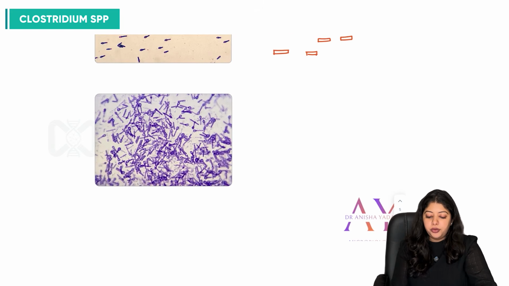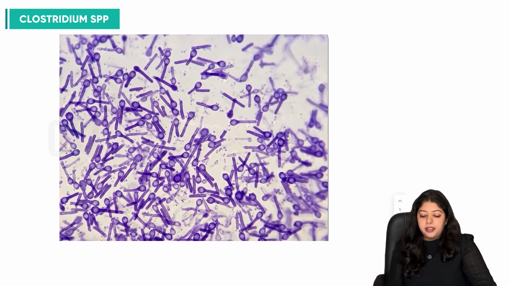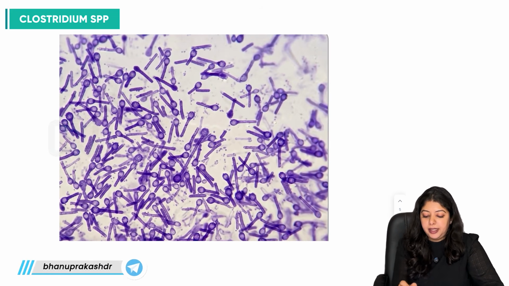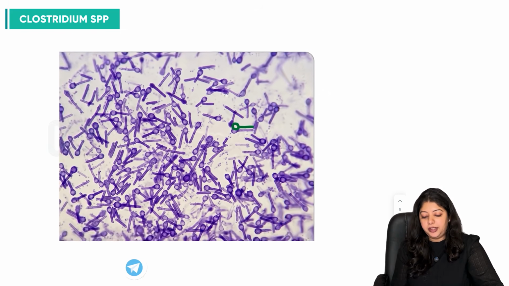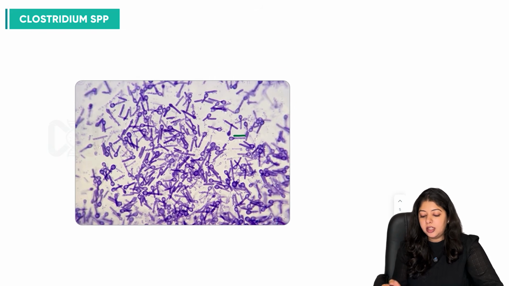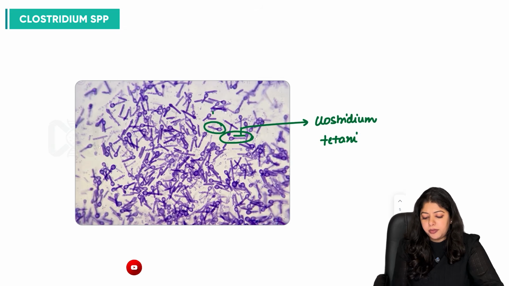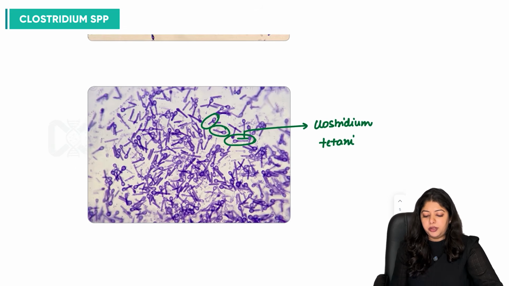Now let's move on to the next picture. I think this is very easy for us to identify. We have a bacilli and we have a spherical spore at the end, at the terminal end. So what is this species? It is Clostridium tetani. And a lot of spores would be seen on the smear.